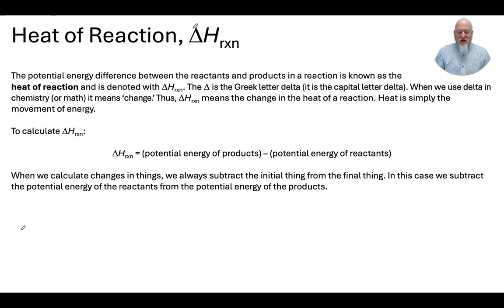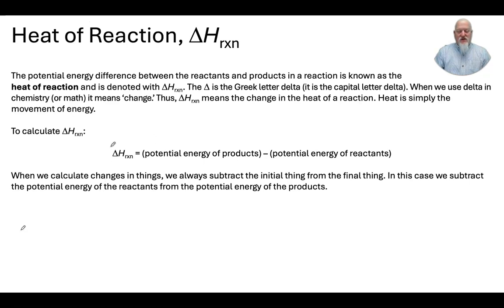That thing in front of that H is a delta. It's a capital Greek letter delta, and that means change. When you see a delta, it means change in whatever is listed next. So delta H reaction is the change in the heat of the reaction. It's the amount of heat that's either added to the system to get from reactants to products or emitted by the system if the reactants have higher energy than the products.